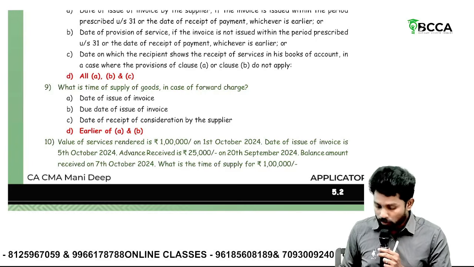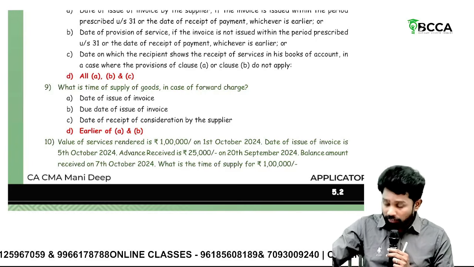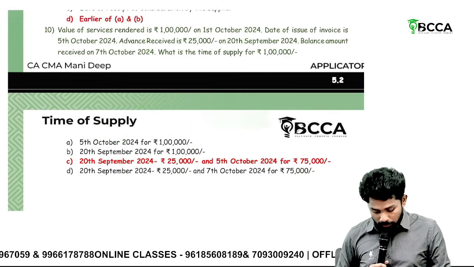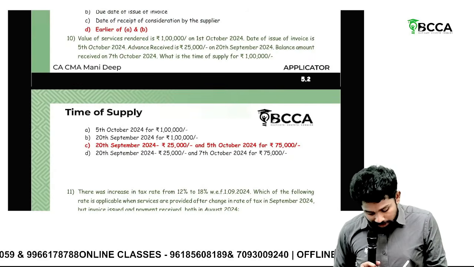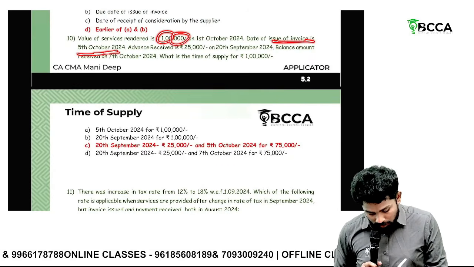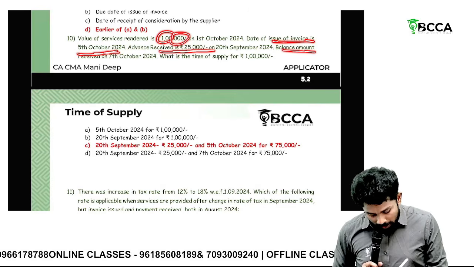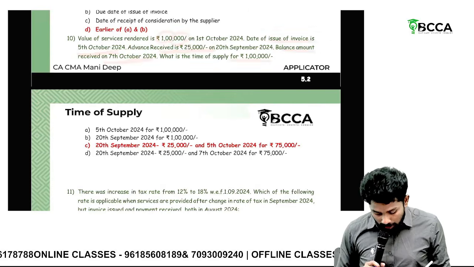Notification 66/2017. So invoice or date of invoice or due date of invoice, so earlier of A and B. Then value of service rendered is 1 lakh. Date of issue of invoice is 5th October. Advance received 25,000. Balance received on 7th October. What is the time of supply for 1 lakh?